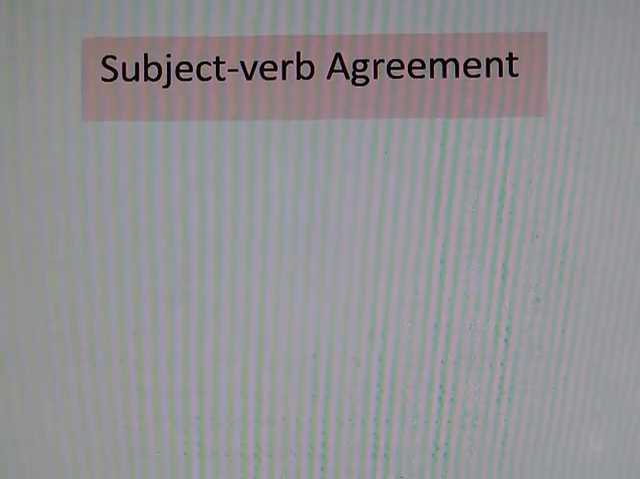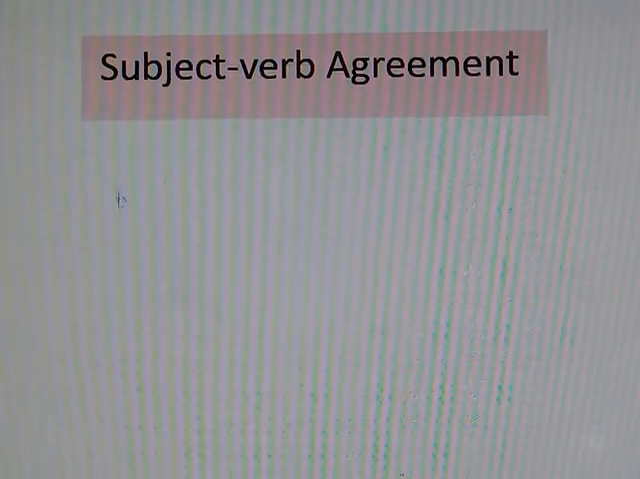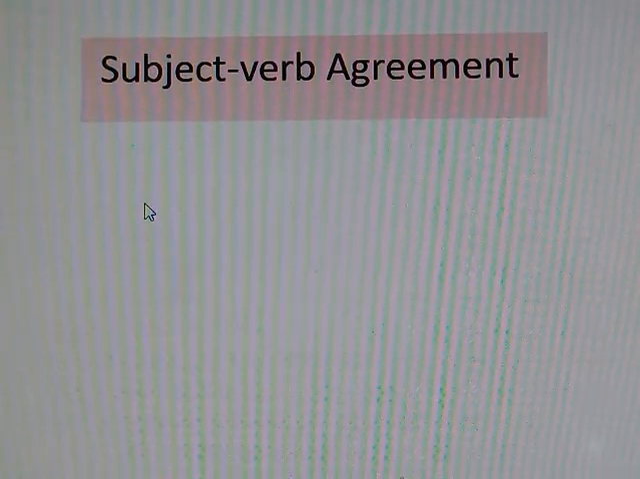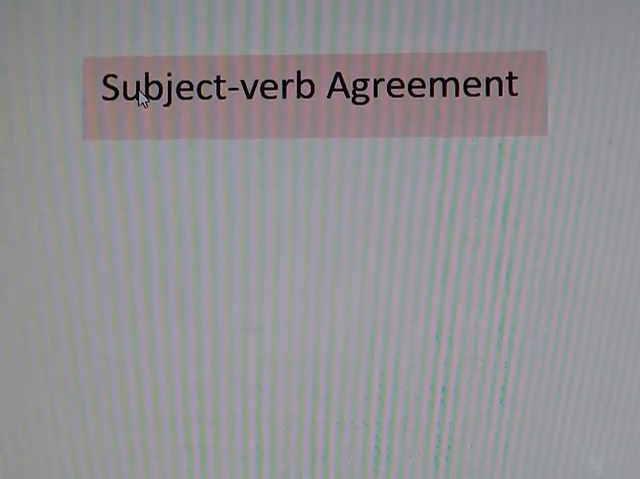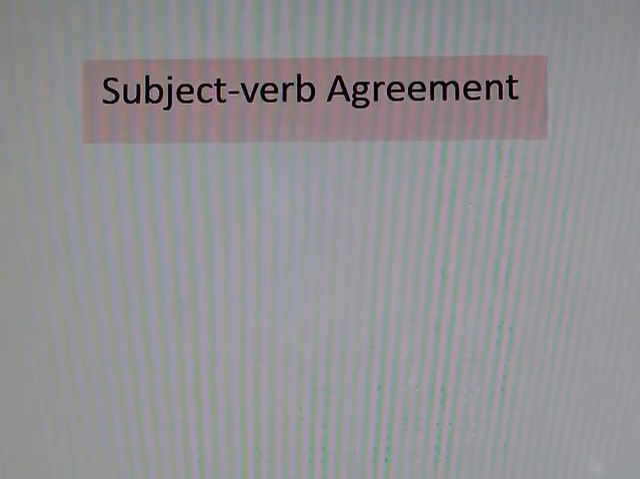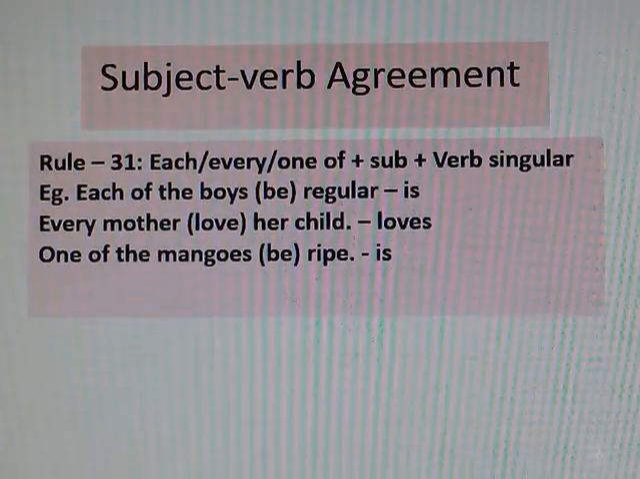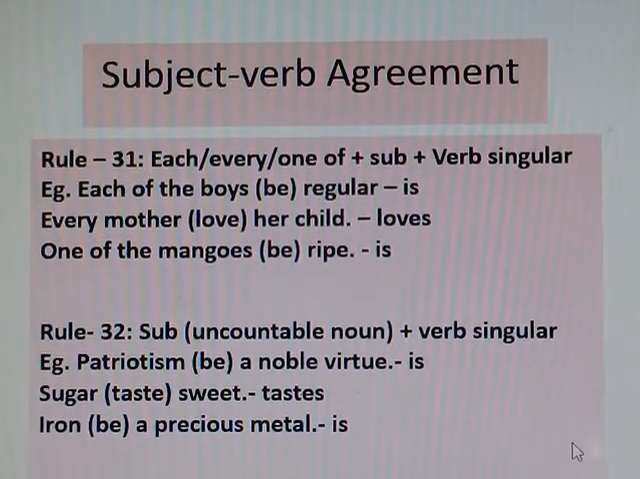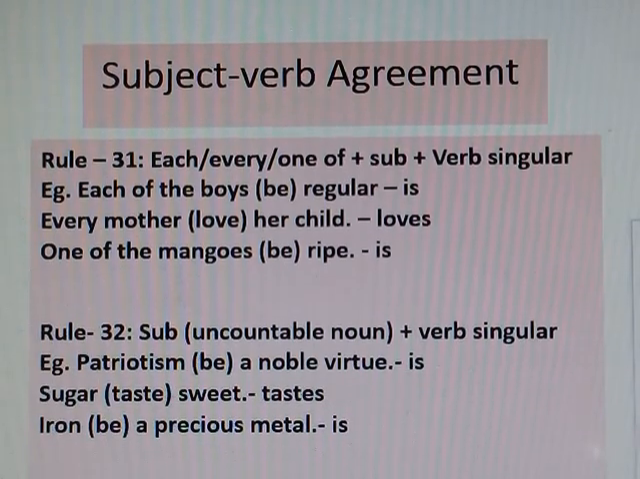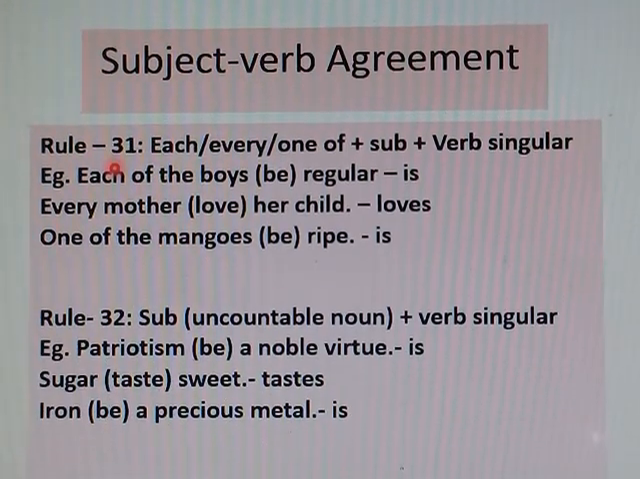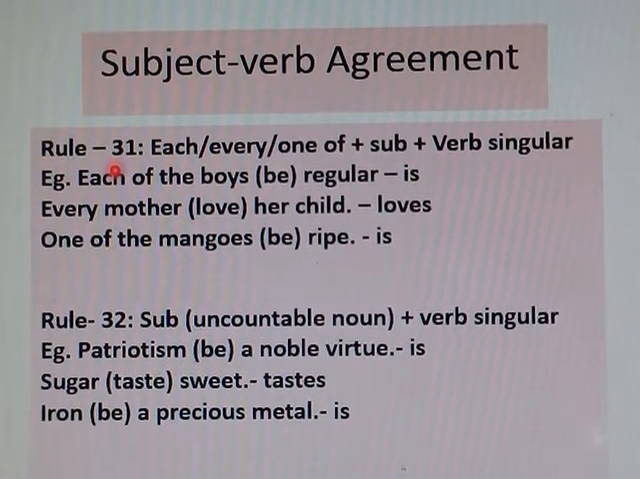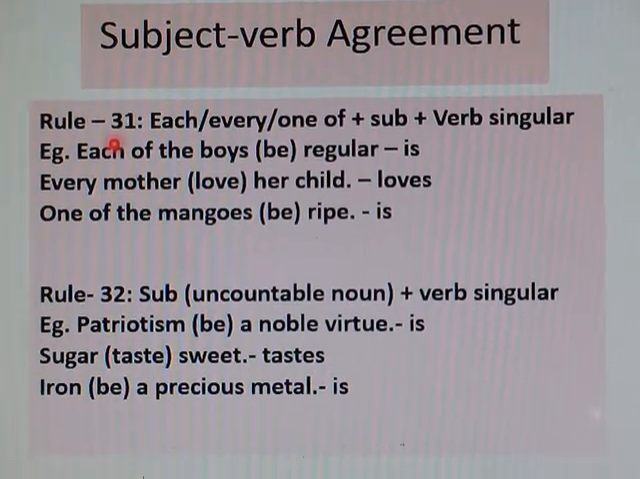In the previous class I told you that I shall discuss subject verb agreement. Subject verb agreement is a part of right form of verb, and the main thing about subject verb agreement is that if the subject is singular, it will take a singular verb. If the subject is plural, it will take a plural verb.